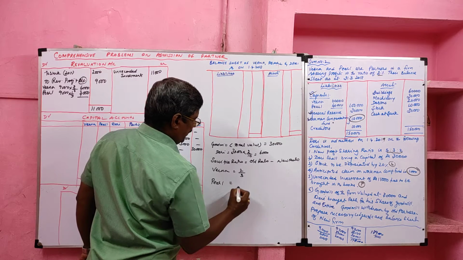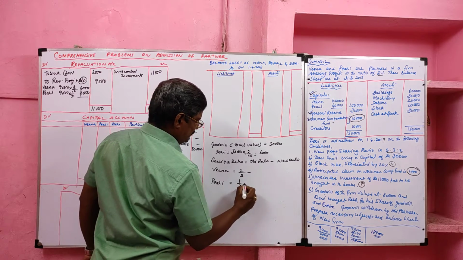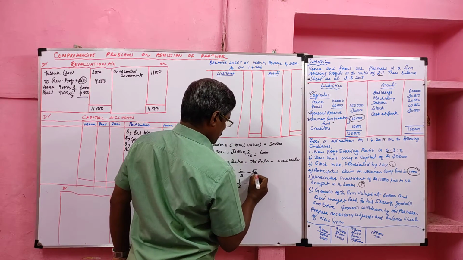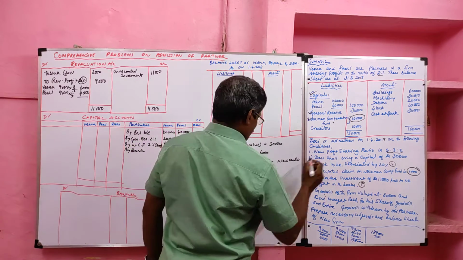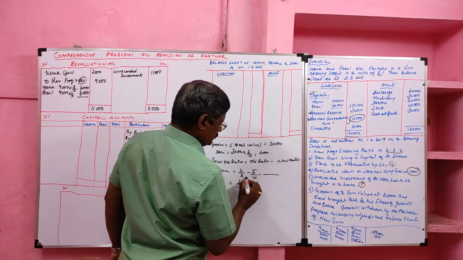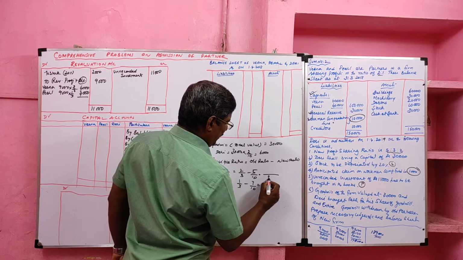Veena's old ratio is 2/3, Pearl's old ratio is 1/3. Minus the new ratio: Veena's new ratio is 5/10, Pearl's new ratio is 3/10. What can we do?